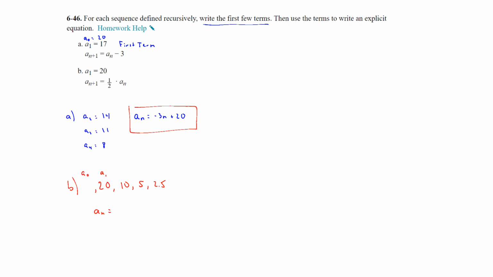So we have to work backwards, which means this would be 40. So it's your initial times the multiplier, which is 1/2, raised to the nth power. So the first one is arithmetic. The second one is geometric. Remember, arithmetic is repeated addition, and geometric is repeated multiplication.